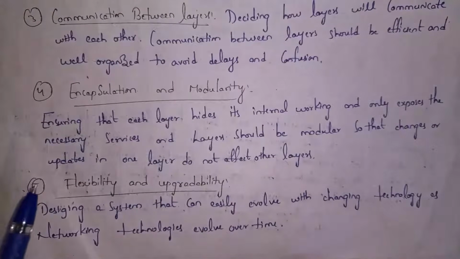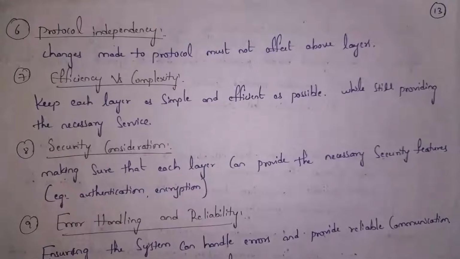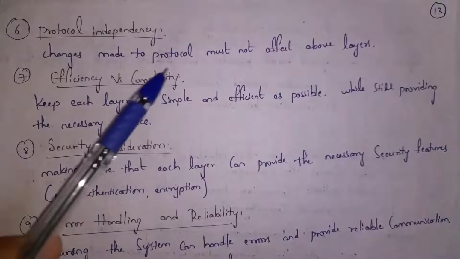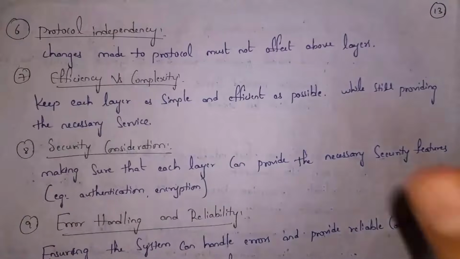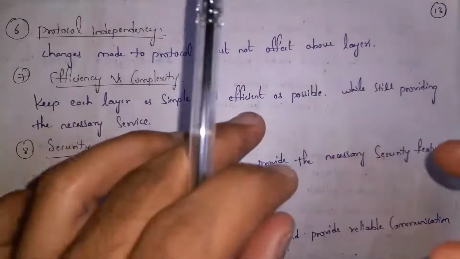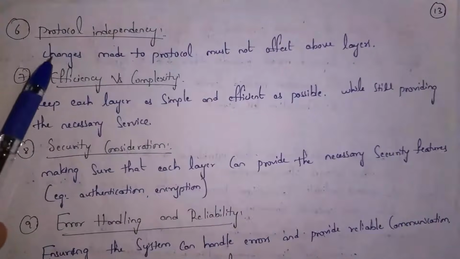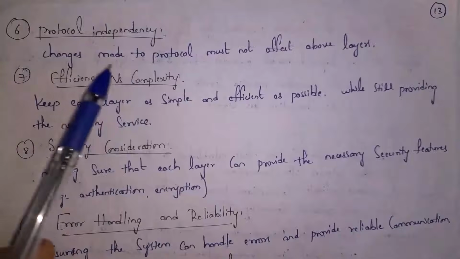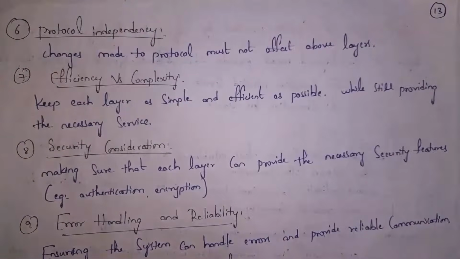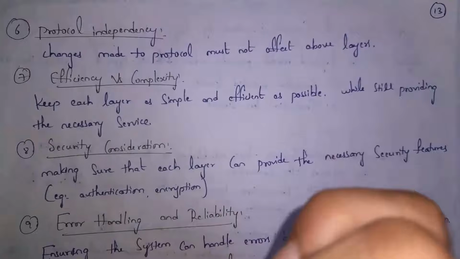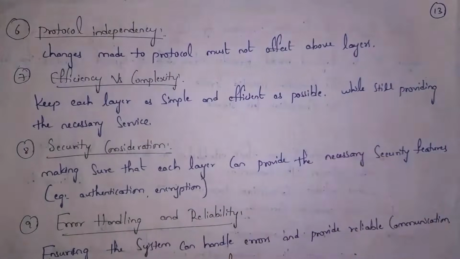And fifth one is flexibility and upgradability. Guys, networking is improving day by day. We need to design a network system that can adapt to changes based on new technology. And sixth one is protocol independency. As two layers will communicate with each other using a protocol, changes made to the protocol must not affect the layers. And seventh one is efficiency versus complexity. Thus, each layer must be very simple, and even though it is simple, it must provide all necessary services. And eighth one is security. Each layer must provide security like authentication, encryption, etc.